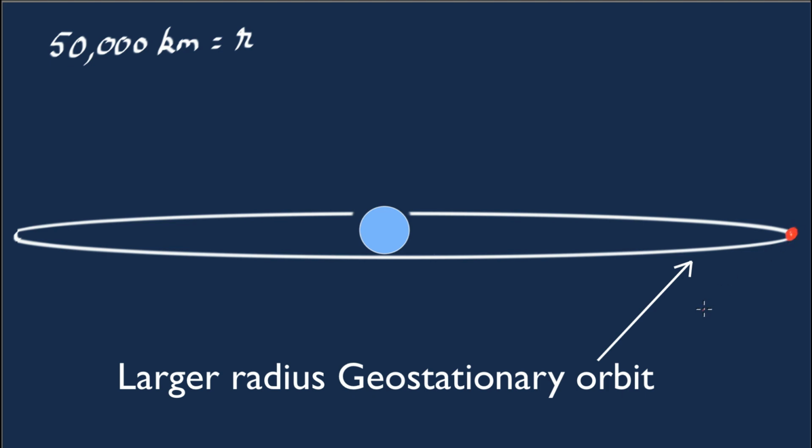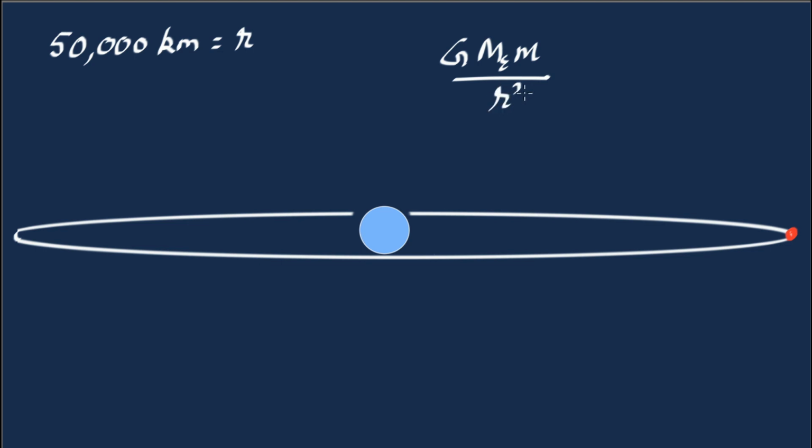How do we make this orbit geostationary? Going back to this equation, G, mass of the Earth, mass of the satellite divided by r squared is equal to m r omega squared. We want omega to remain the same, that is the same 24-hour time period, but we want to increase the radius. So the right hand side increases, and if you look at the left hand side, it actually decreases because the radius is increased. So this equation will not be satisfied anymore. So it would appear that we cannot put it into a geostationary orbit at a higher radius.